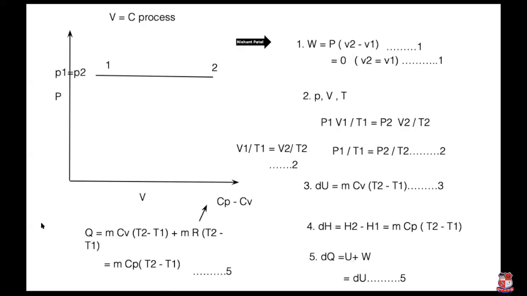So what is the difference between the constant volume and constant pressure process? Today we study only two processes: one is the constant volume and one is the constant pressure process. There are minor differences. You can simplify or you can change the PV diagram as well as work done. Q and PV, T, U and H are the same.